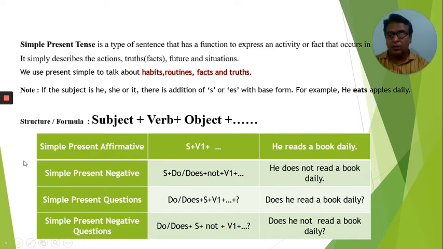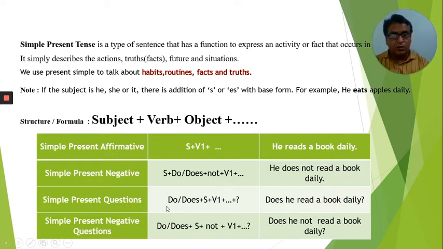Let us go to the other four forms of sentences. So, for the positive form, it is subject plus V1 plus object. For example, he reads a book. So, why not read? Because the subject is he, and as we have just seen, the addition of s or es is going to come with the base form. So, here we have added s. So, he reads a book daily. Negative sentence: subject plus do or does plus not plus V1. So the example is he does not read a book daily.